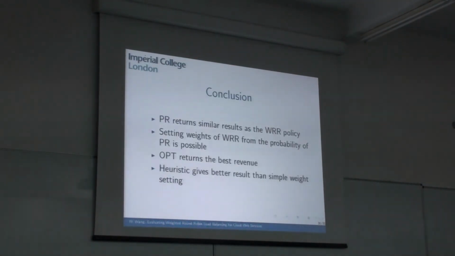Therefore, the conclusion is that overall the probabilistic routing returns a similar result as the weighted round-robin policy, and setting the weights of the weighted round-robin from the probability is possible. Overall, the optimization returns the best revenue, and the heuristic also gives better results than the naive weight assignment methods. And that's all. Thank you.